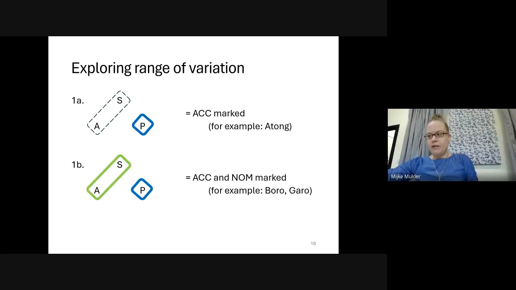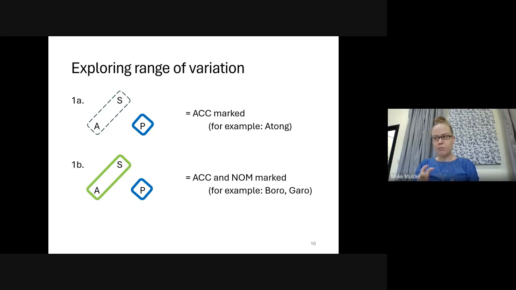So when we look at the first system, the languages that follow a nominative accusative system, we see that most languages only mark the P argument and leave the A and S arguments unmarked for case. This is the most frequent pattern of marking in nominative accusative systems across the world, by the way. A minority of languages has a nominative marker on top of having an accusative marker. Examples of this in the pilot sample are Boro and Garo.